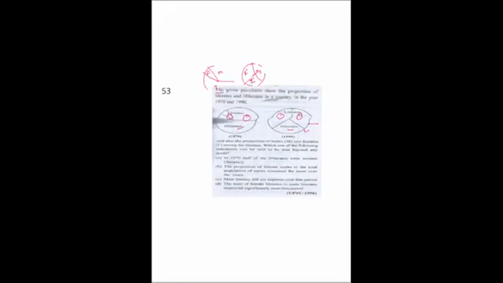(1970 and 1990), and also the proportion of males and females among the literates. Which one of the following statements can be said to be true beyond any doubt? So A, in 1970 half of the illiterates were women. No. The proportion of literate males to the total population of males remained the same over the year. It has increased, we cannot say same.